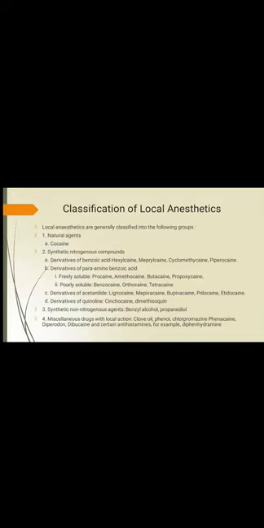So students, the next part is the classification of local anesthetics. Local anesthetics are generally classified into the following groups. Number 1, natural agents, for example cocaine. Number 2, synthetic nitrogenous compounds. In that, A, derivatives of benzoic acid: hexylcaine, meprylcaine, cyclomethycaine, piperocaine.